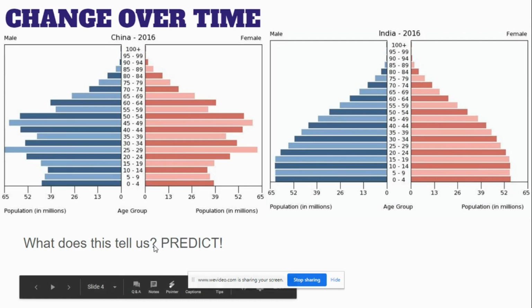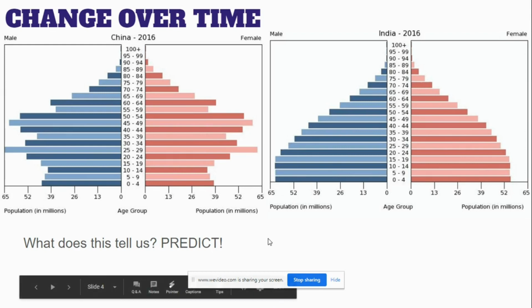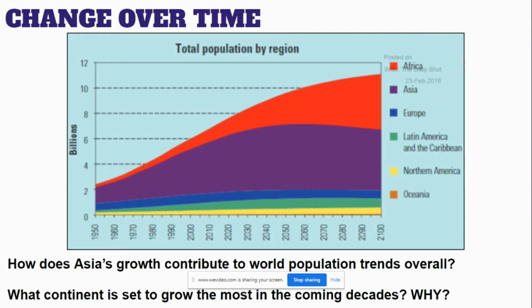So what does this tell us? China's population, is it growing, staying steady, or decreasing? Well, over time, we might start to see a little bit of a decrease. India, is it growing, staying steady, or decreasing? It's growing, but it looks like that growth might be slowing down. So those are interesting trends to watch. At this point, India is growing faster than China. And as the number 2 ranked overall population, they might catch China very, very soon.